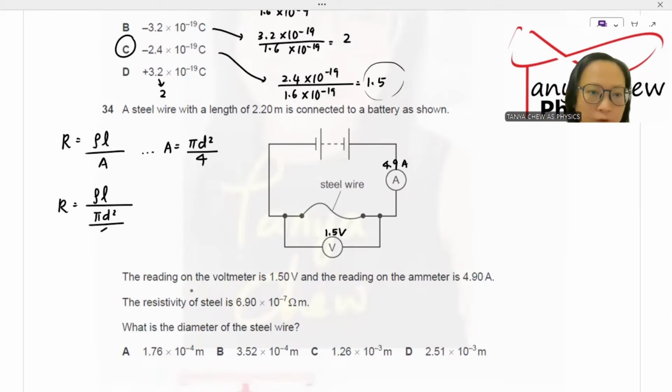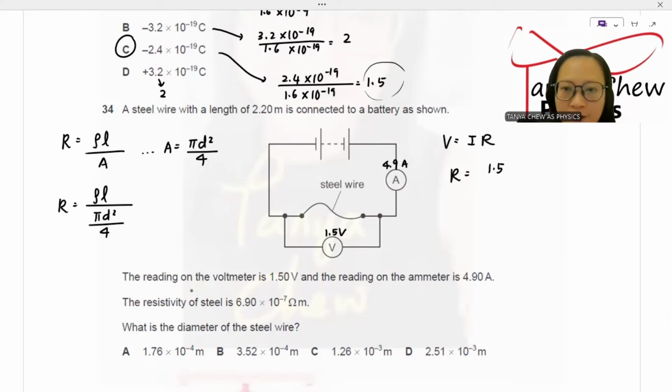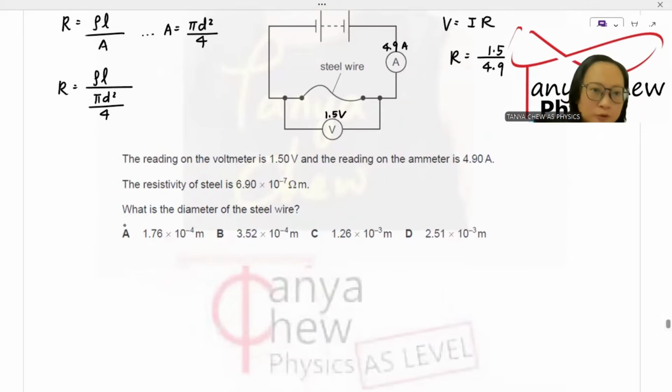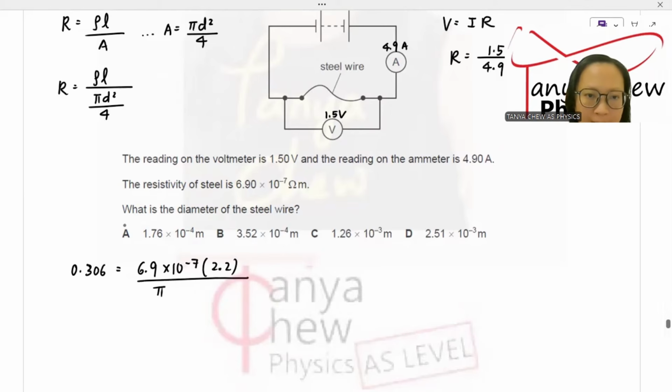Pi d square over 4. I seem to not have the value of the resistance, so I'm going to use Ohm's law, V is equal to IR, to find the value of resistance first. 1.5 divided by 4.9, and I got 0.306 ohm as the value of my resistance, and I'm going to continue right here. 0.306 is equal to resistivity 6.9 times 10 to the power negative 7, length of the wire is 2.2, pi d square over 4.